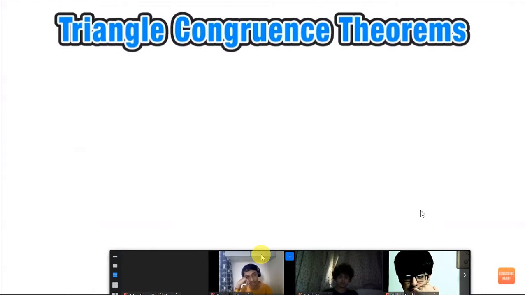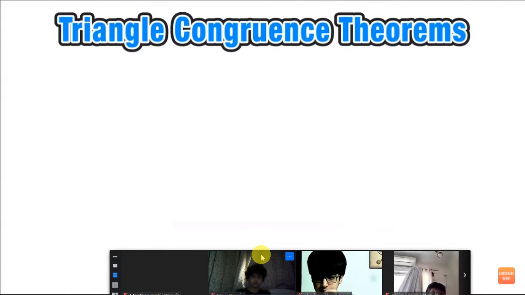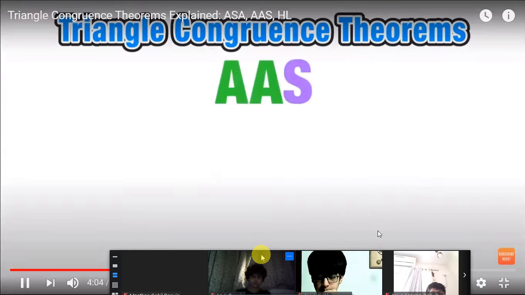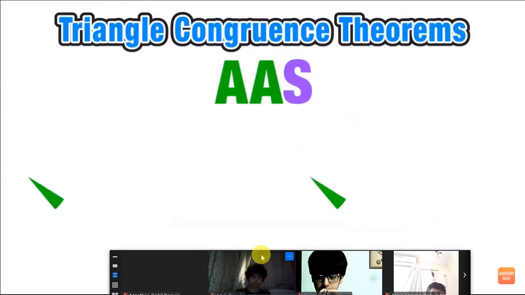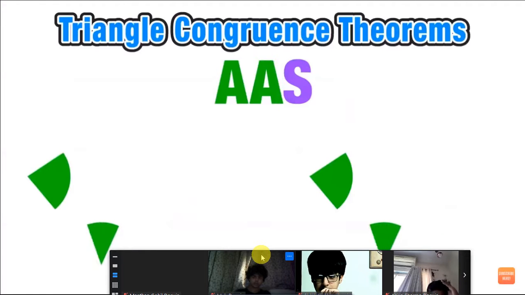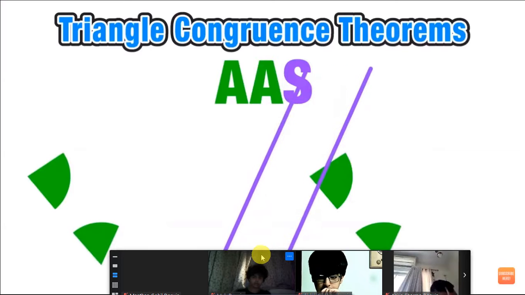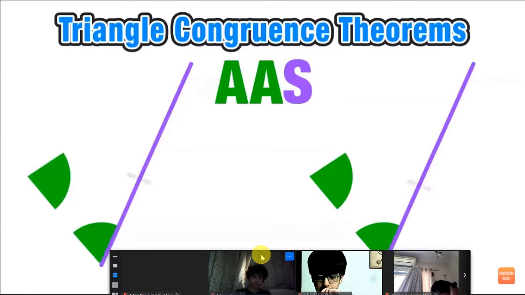Now our next theorem is very similar to the one we just looked at, which was angle-side-angle. This one is called angle-angle-side. When in two triangles, we have a pair of corresponding congruent angles, along with a second pair of corresponding congruent angles, as well as a pair of corresponding congruent sides. We don't want to confuse the last theorem, angle-side-angle, and this theorem, angle-angle-side, because both of them involve two congruent angles and one congruent side.